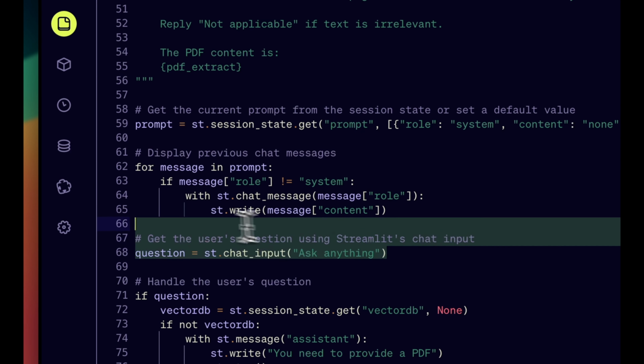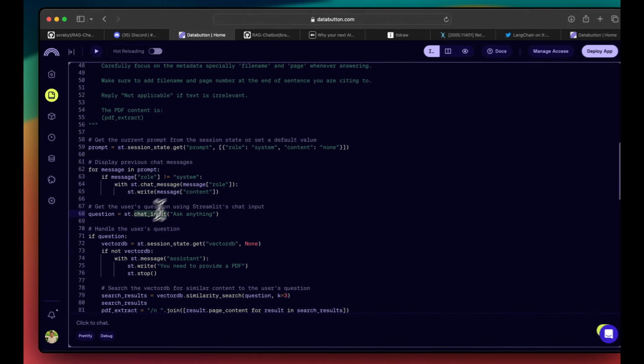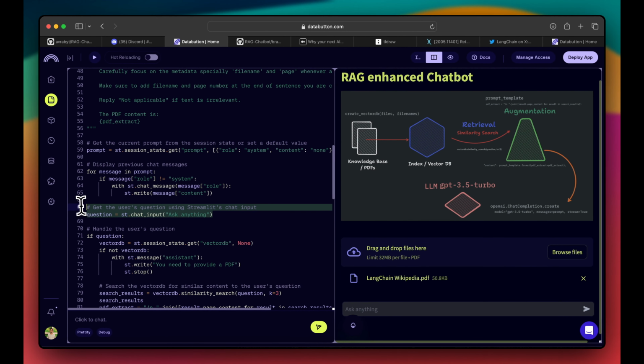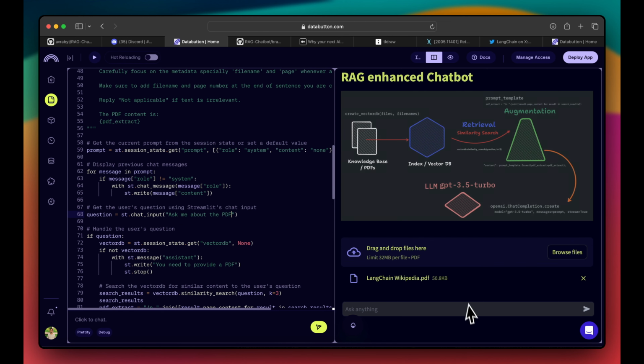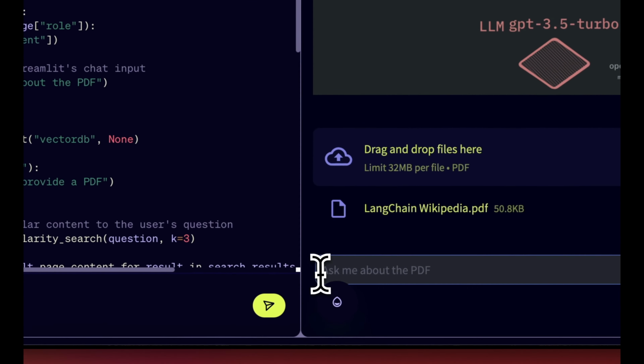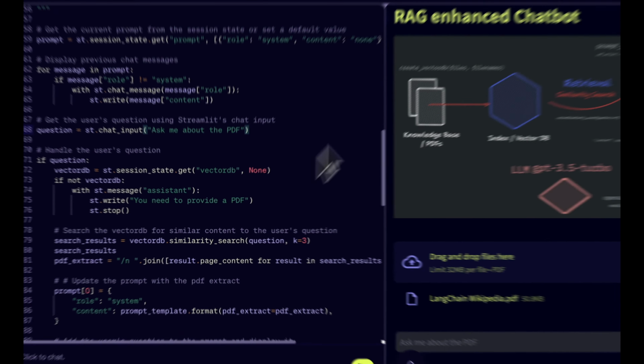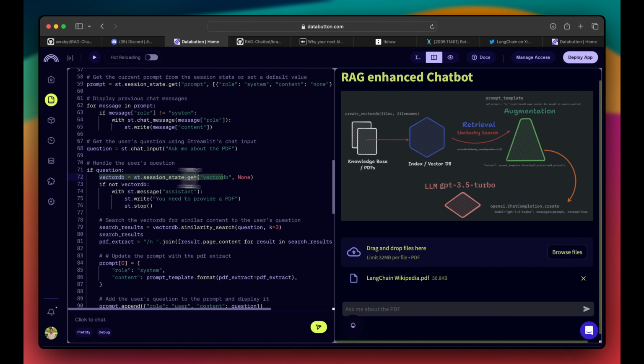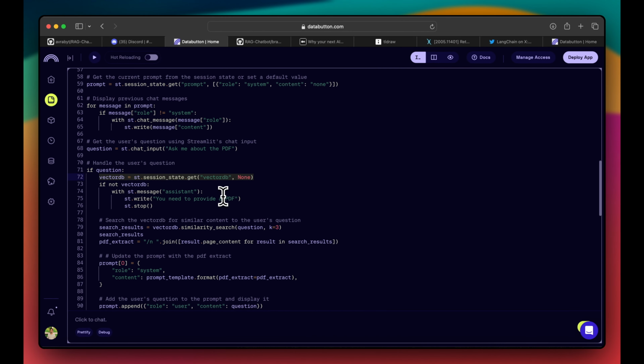Okay, so there is a place where you can ask a question using the chat input. This particular code block allows this place. You see, ask anything. If I just change that to ask me about the PDF, you'll see it should change. Ask me about the PDF, right? That's the part. Now, if there is a question, we see if our vector database is already created or not.